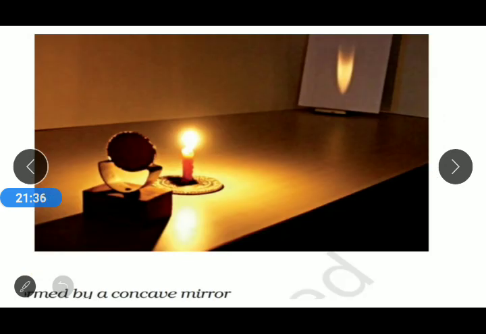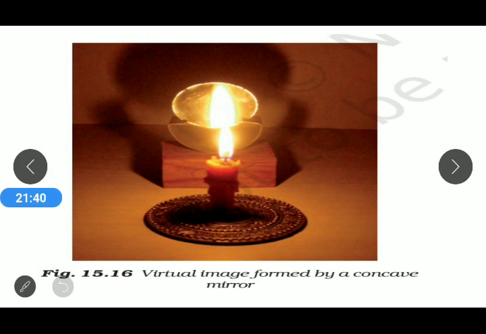And if we take the candle flame very near to the mirror, then we find a vertically straight image is formed.